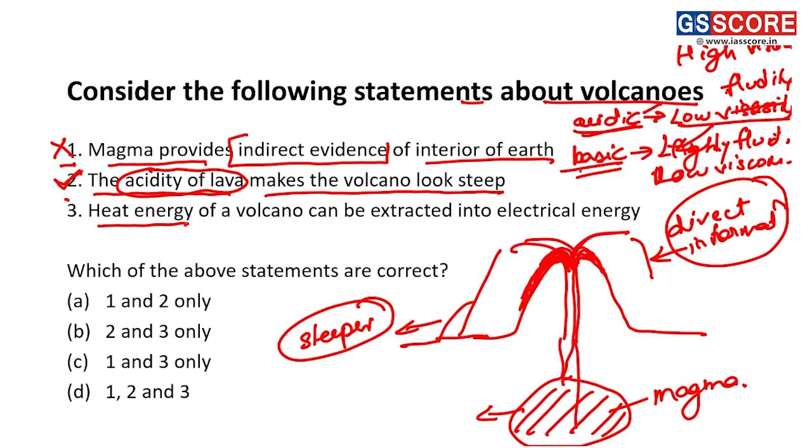Statement 3. Heat energy of a volcano can be extracted into electric energy. This is a correct statement because we can see the volcanic activities which are happening across the different parts of the earth. For example, geysers, for example, hot springs. So these geysers can be used for the generation of electricity also. Statement 3 is the correct statement and the correct answer for this question is B, that is 2 and 3 only.